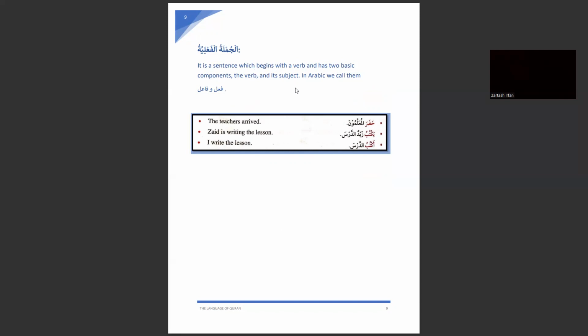Just for an intro, I told you there are two types of jumlas in the Arabic language. One is jumla ismiya, the other one is jumla fa'liya. Jumla fa'liya, as the name suggests, is called so because it starts with a fa'l. We are going to learn this in our next lesson, inshallah ta'ala, because I don't want to confuse you.